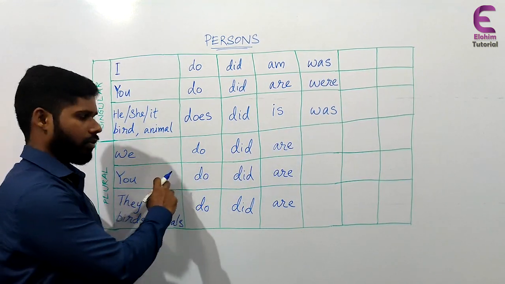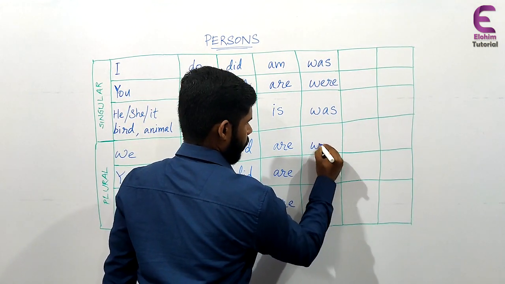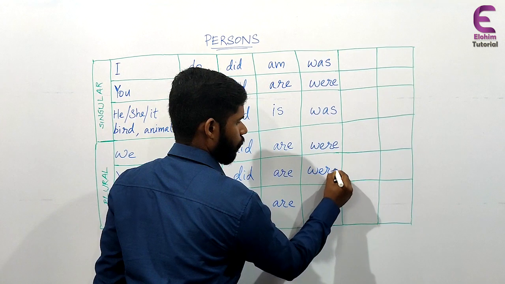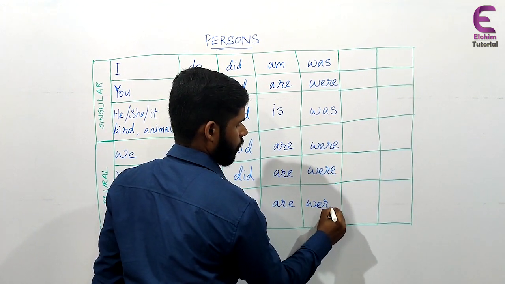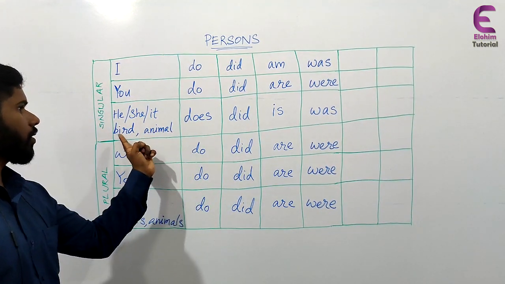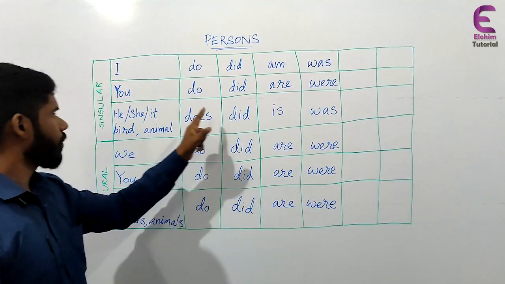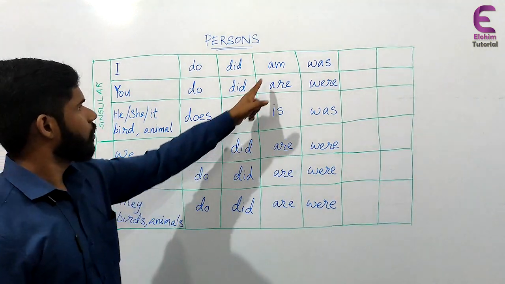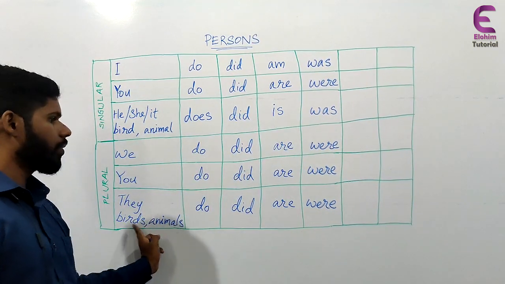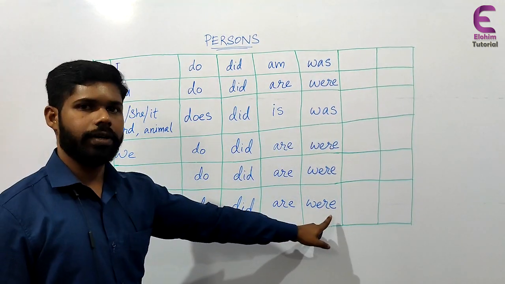Okay. Then with the plural form of the three persons, it will be were. We were, you were, they were, birds were, animals were. With the third person singular, bird was. Third person plural, birds were. Just like this. In the present form, we saw bird is, birds are. In the past form, bird was, birds were.